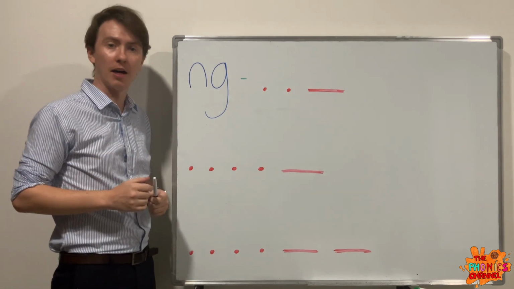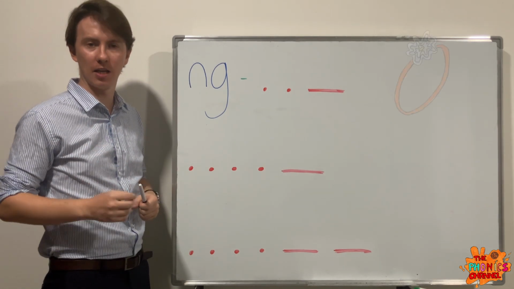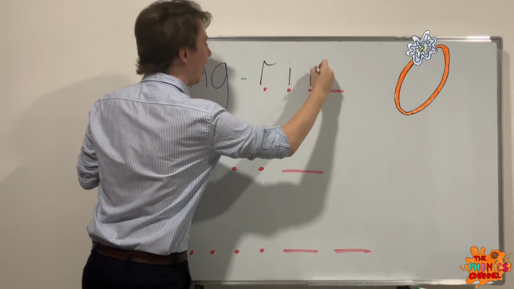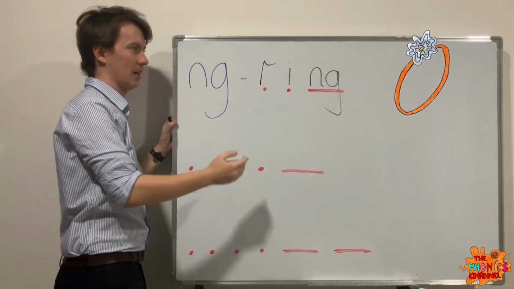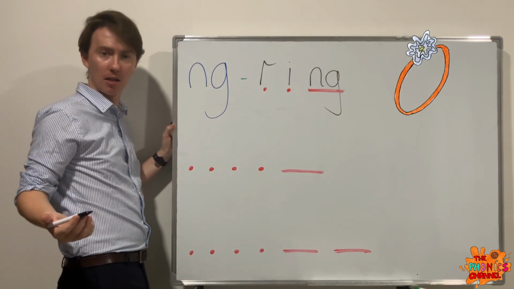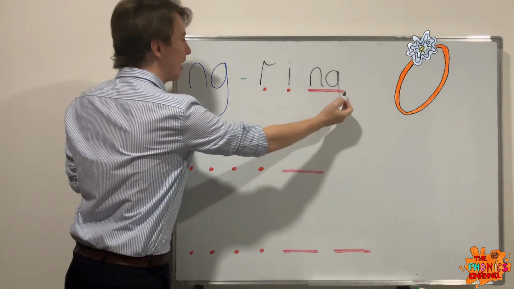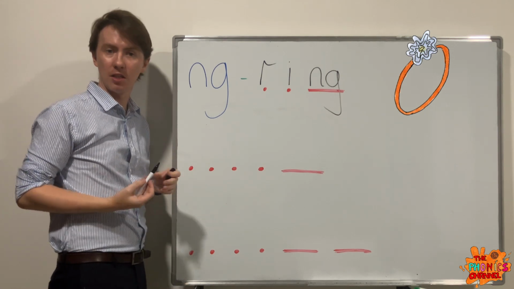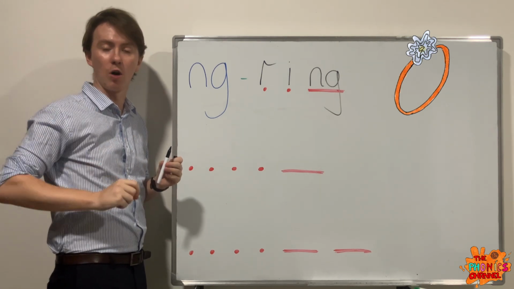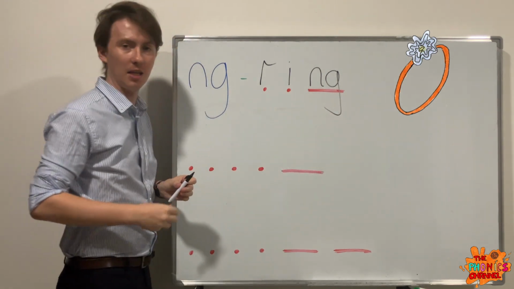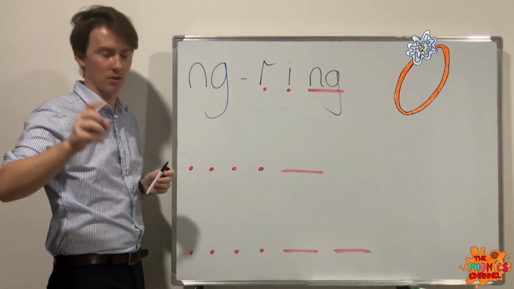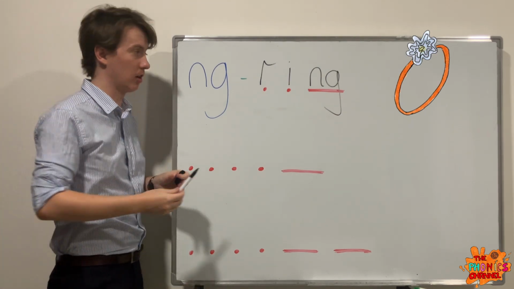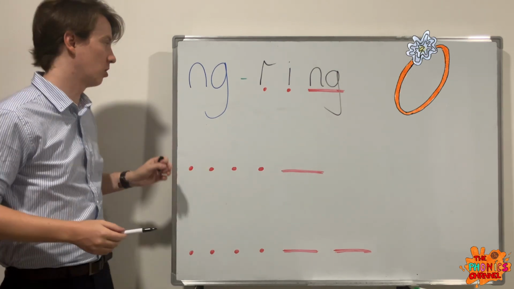Our first word is ring. Ring. R-I-N-G. Ring. I am wearing a ring. So remember a digraph sound is when 2 letters make 1 sound. So we have 2 letters making 1 sound here. 2 letters, 1 sound. Ring. Or the phone will ring is another meaning of this word.